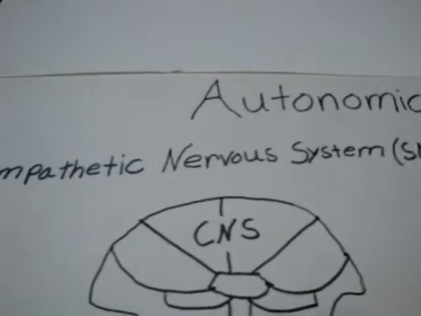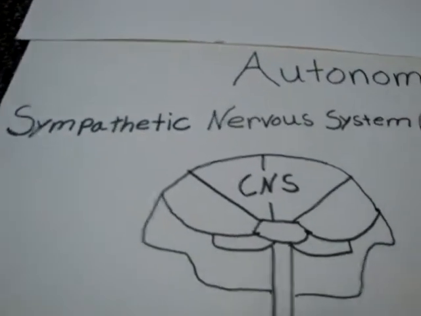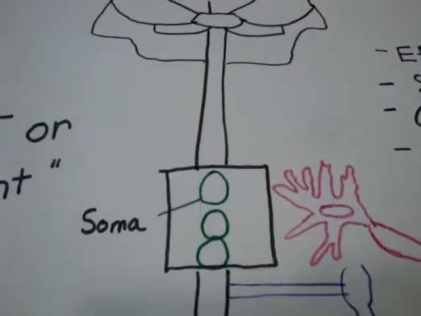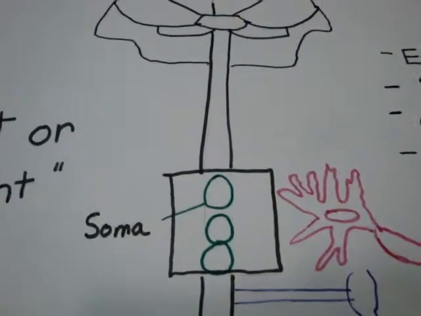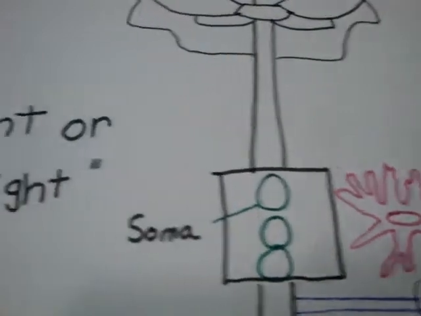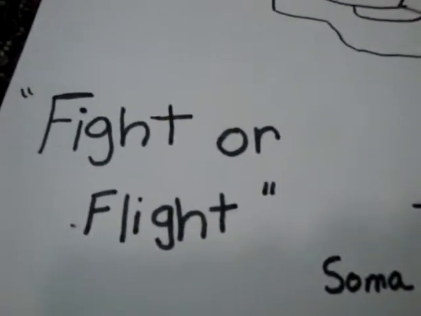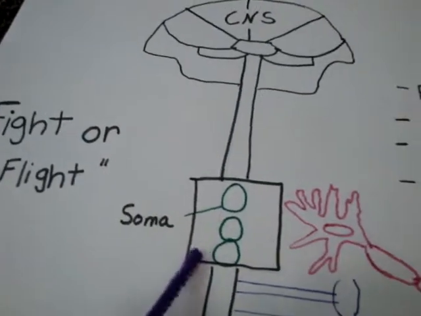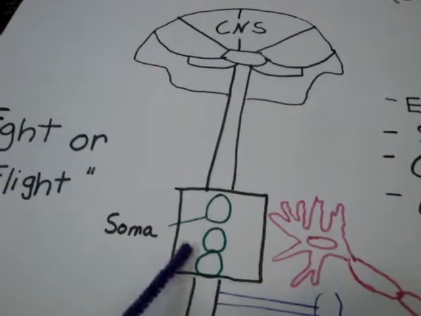The first is the sympathetic nervous system, located in the central nervous system. It takes place in the spinal cord. The function is to activate the physiological changes that occur during fight or flight in response to an attack or threat to survival. It starts in the middle of the spinal cord.